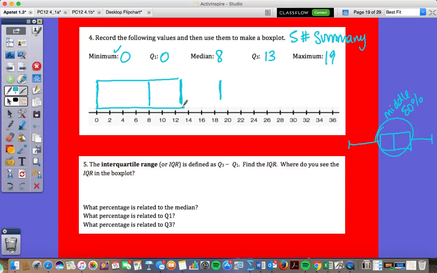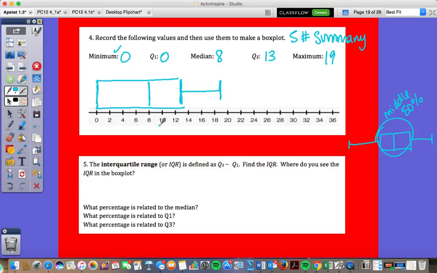You'll notice it doesn't have a whisker on this side. Why? Because the median is also Q1. It is the exact same thing as Q1, so they share that. This is a little more abnormal. Now, the whisker on this side would go all the way out to 19, and it would stop at 19. Good stuff. Questions on how I made that?